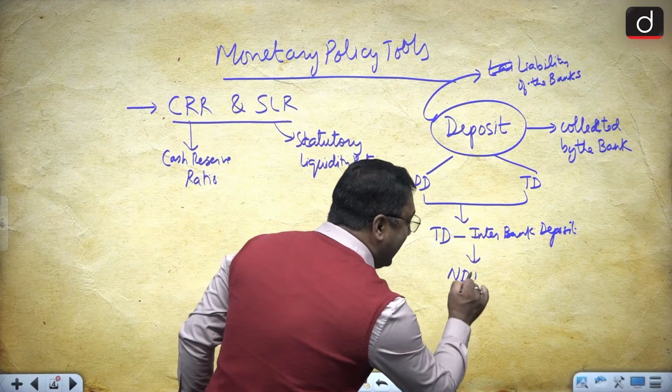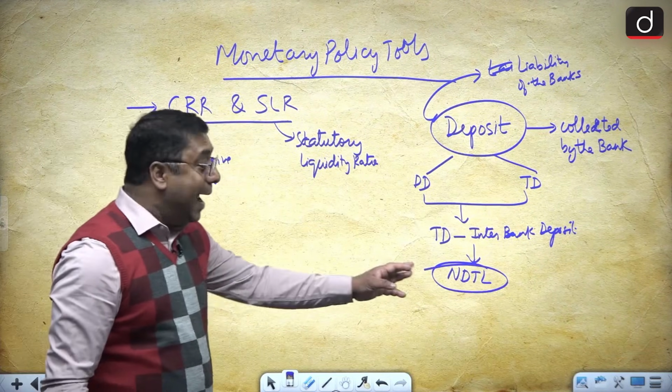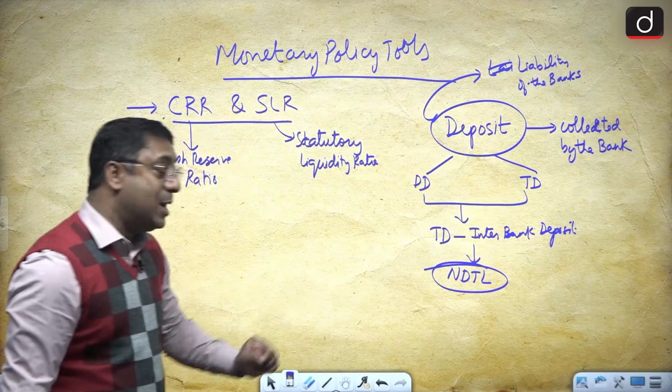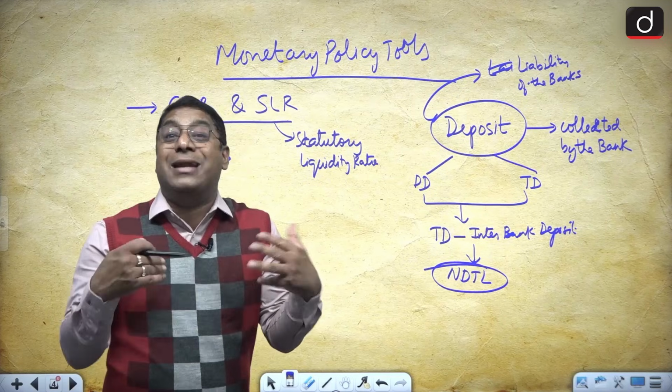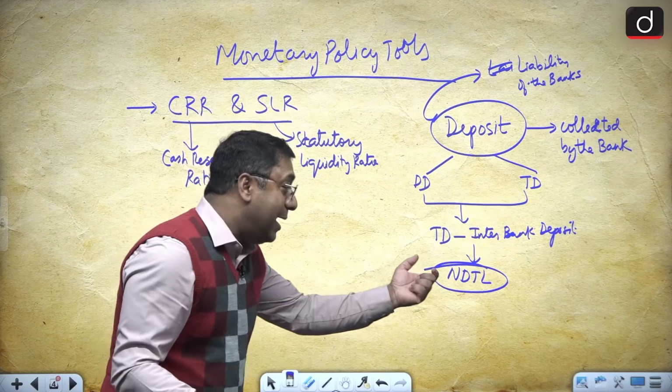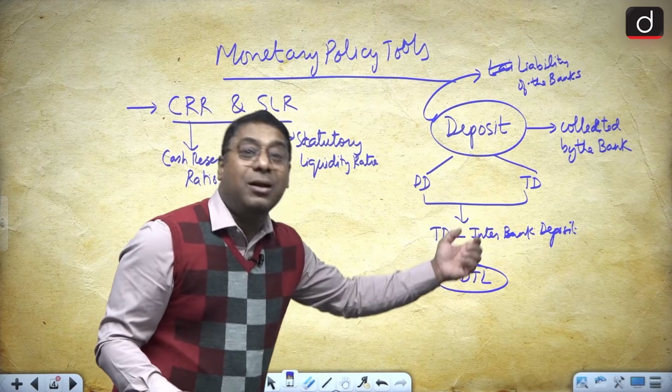You get NDTL. Now is this a new term for you? I guess not. NDTL is what? N stands for net. When in economics something is subtracted, then the word net comes. So net demand and time liabilities.